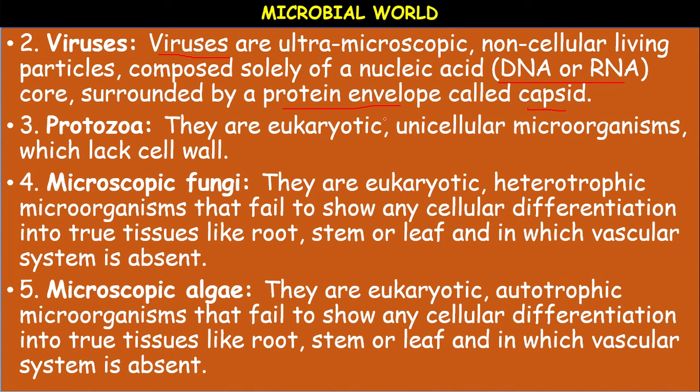Symbiotic algae also occur in the bodies of other living organisms like lichens. Algae can be unicellular motile, unicellular non-motile, colonial motile, colonial non-motile, filamentous, multicellular, etc. Motile means mobile. Thus algae show wide variety in their habit.